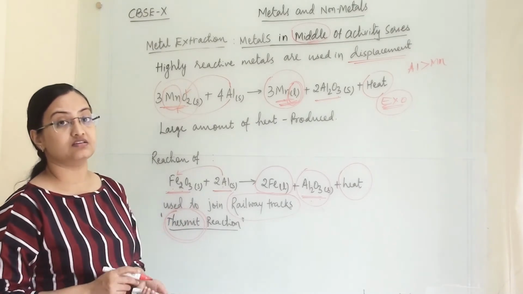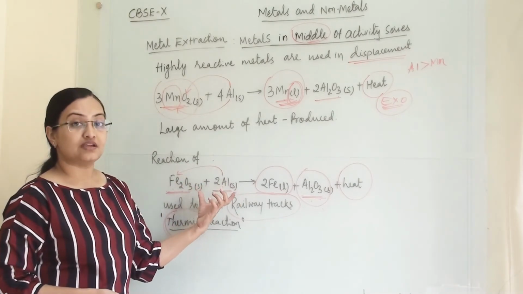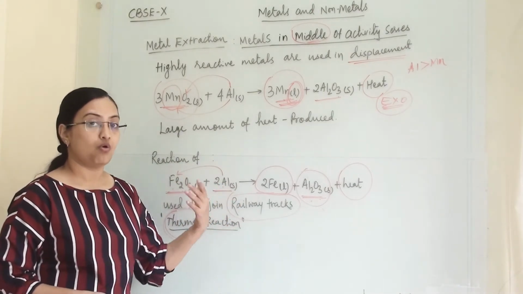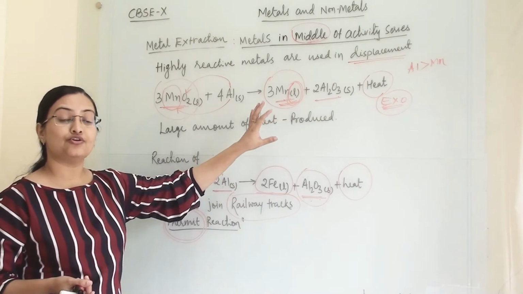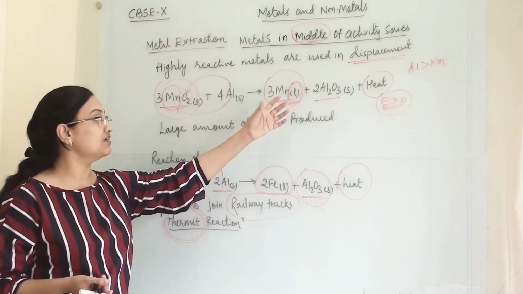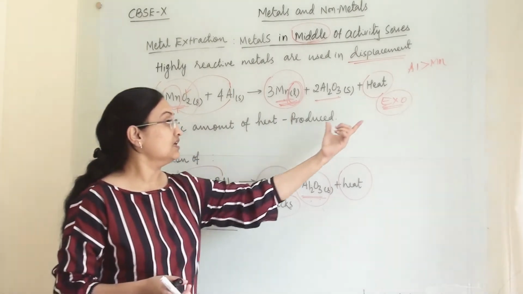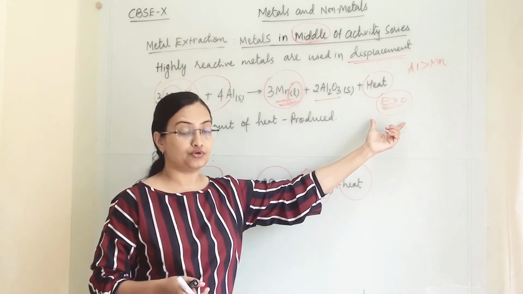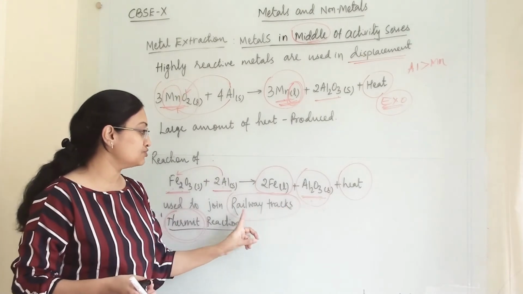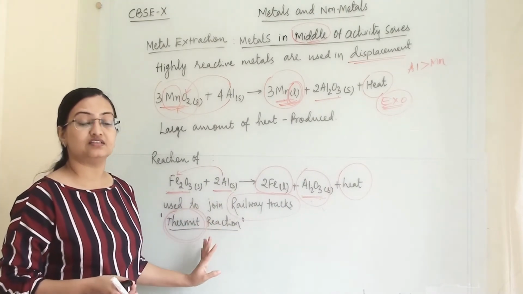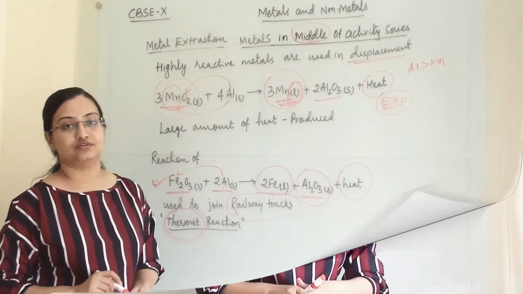This can be asked in a reason question: iron oxide and aluminium's reaction is used to join railway tracks, or the thermite reaction is used to join railway tracks, or in extraction of metal, the displacement reaction will give our desired product in liquid form. Why? The answer remains the same: a large amount of heat will be produced at the end, so our metal will be in liquid form, or that heat we will use to join railway tracks. And this particular reaction is known as the thermite reaction.